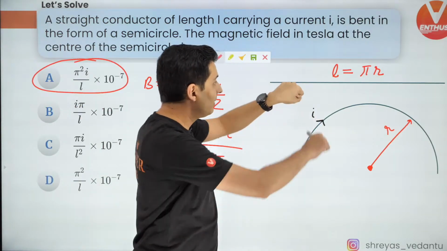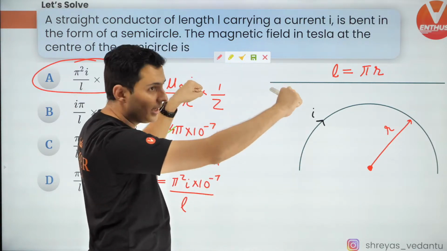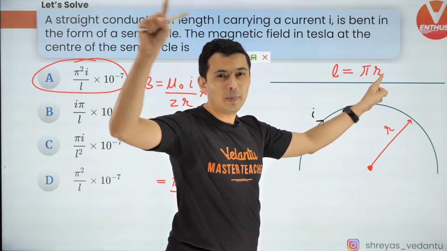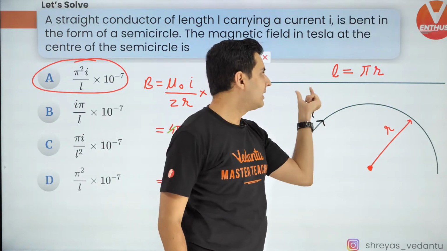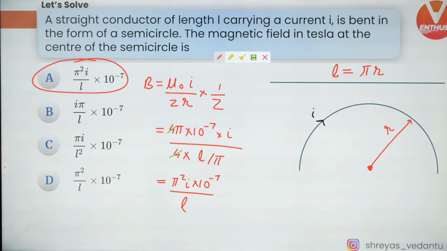From here. Remember that the same wire was bent into a semicircle. So if you take that wire and bend it into a semicircle, the perimeter will be pi r. 2 pi r is for the complete circle. So the length of the wire is pi r. That's where you got the radius from. Okay, I hope that is clear.